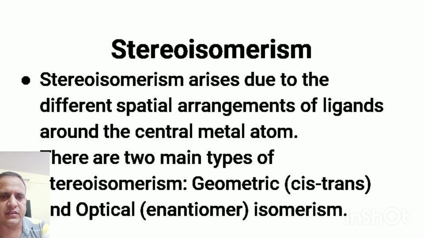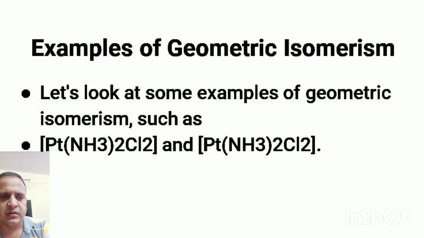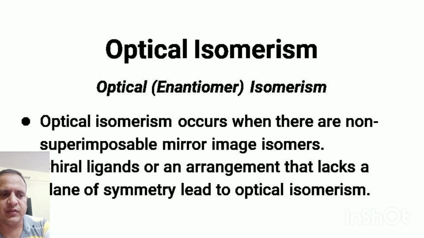Stereoisomerism arises due to different relative arrangement of ligands around central metal ion. They are broadly of two kinds, geometrical isomers and optical isomers. Geometrical isomers differ with respect to the position of similar ligands around central metal ion. If they are adjacent to one another, it is called a cis isomer, and if they are opposite, then it is called a trans isomer.